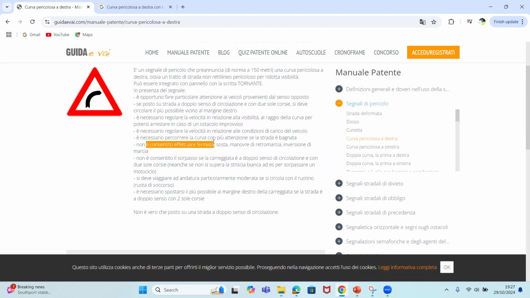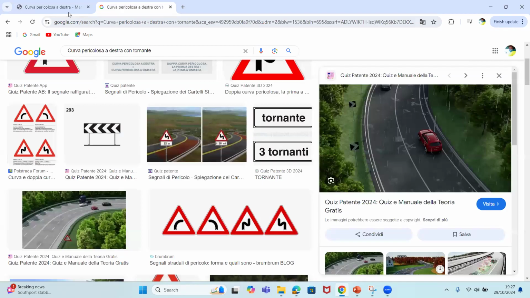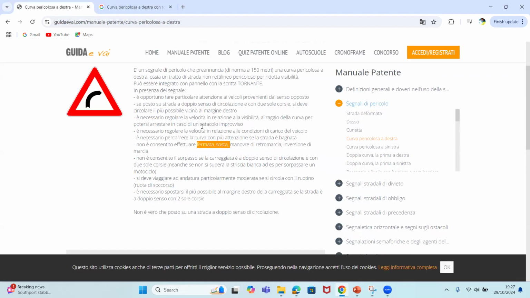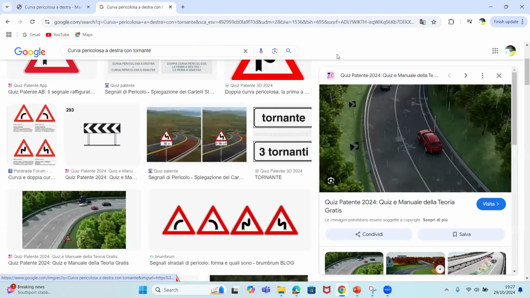Now, before we continue, they can say, if you do sosta... I can't ask a question. Who can tell us the difference between fermata and sosta? It may come as if we are just talking and they said it is not allowed for you to do fermata and sosta here. Now, I have a question for the class, which we've already done. What is the difference between fermata and sosta? I'll call names and you will tell me the difference.